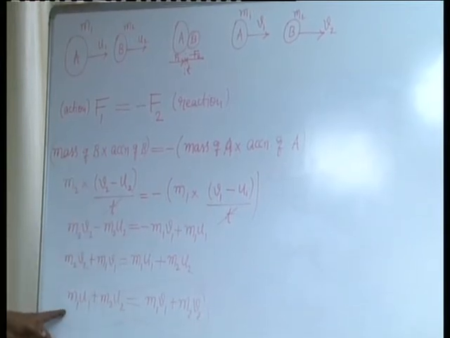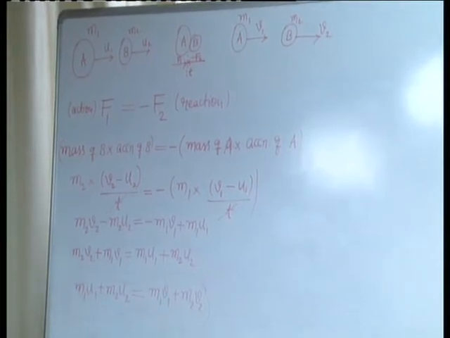This is the mathematical proof for the law of conservation of momentum.